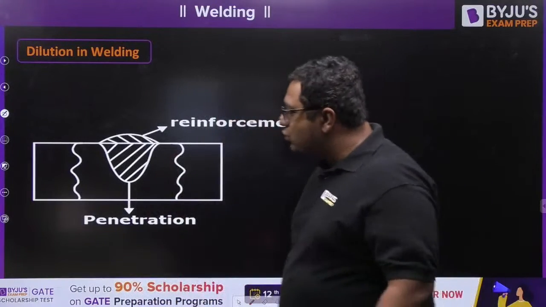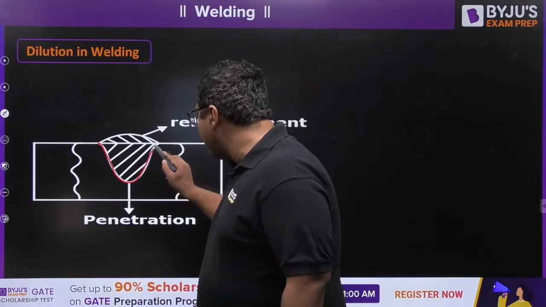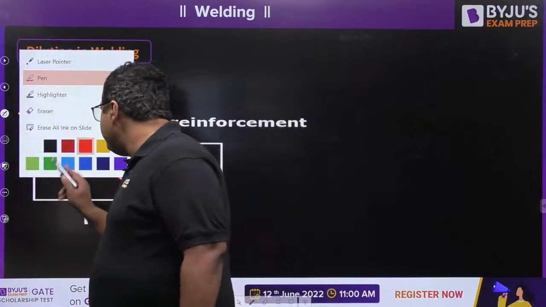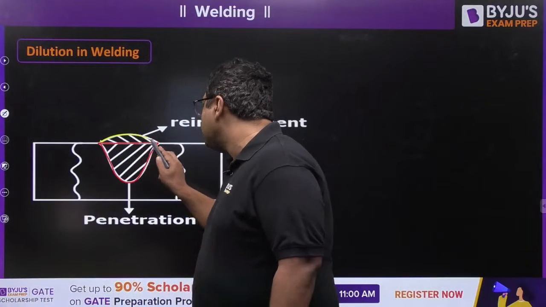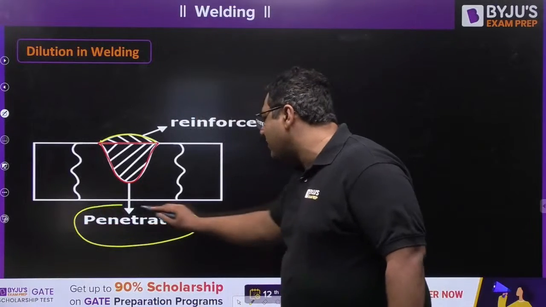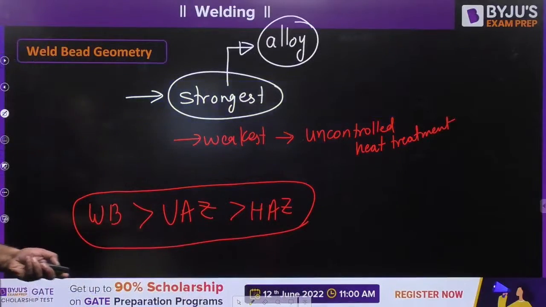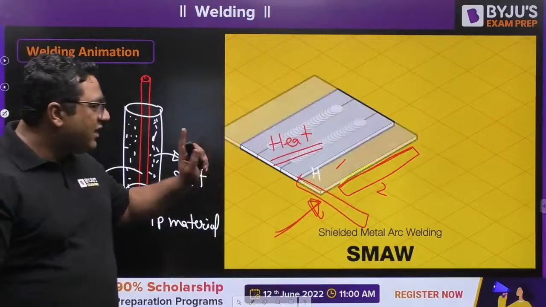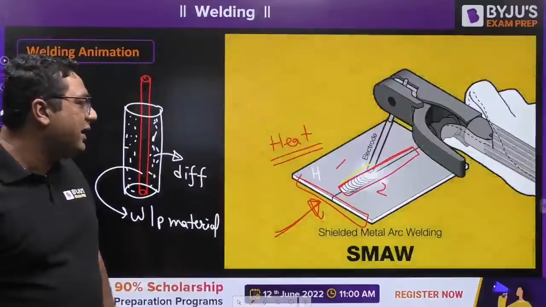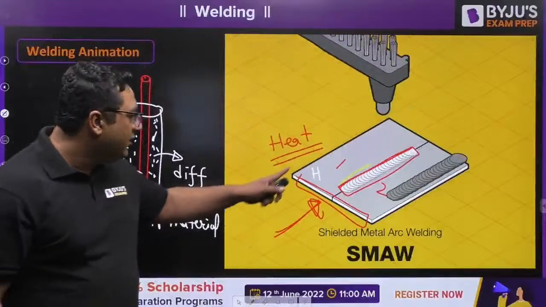Now we are going to go more inside this part. You can see this red portion which is inside the plate is given the name of penetration, and the yellow portion which is outside is given the name of reinforcement. You must have seen in the first slide where I showed the welding procedure that after welding, some part of the reinforcement is removed, because it becomes slag. You can see we are going to remove it.